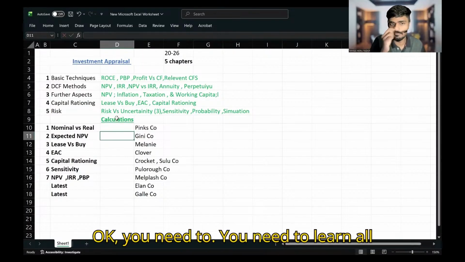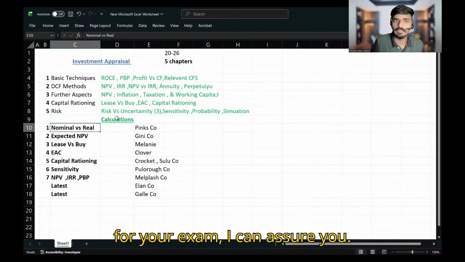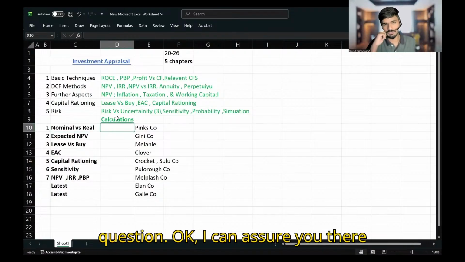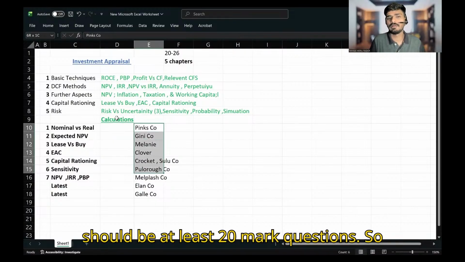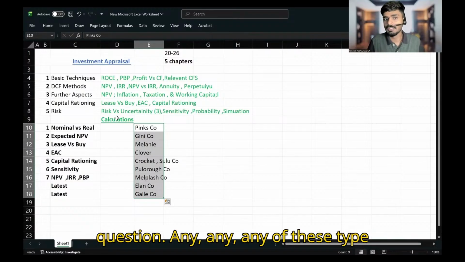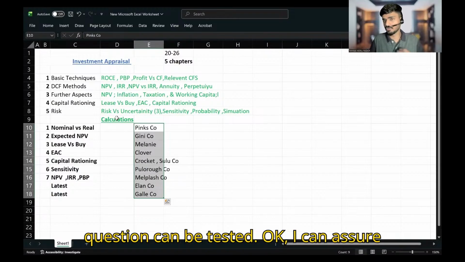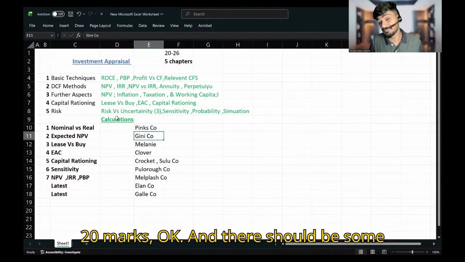Okay, you need to learn all these calculation questions before going for your exam. I can assure you, there should be at least a 20-mark question. So any of such similar questions should be there. Any of these type of questions can be tested. If you can do all these questions, you will definitely get 20 marks. And there should be some theories also.